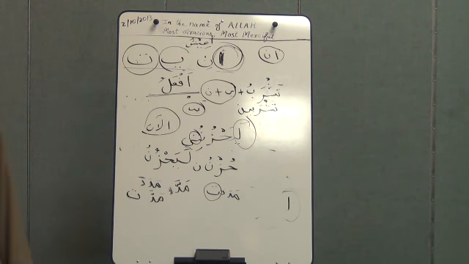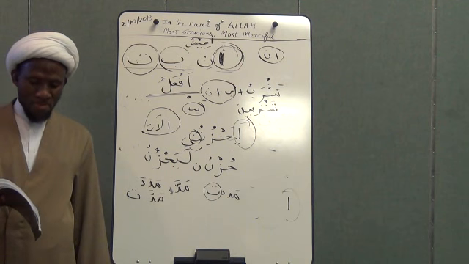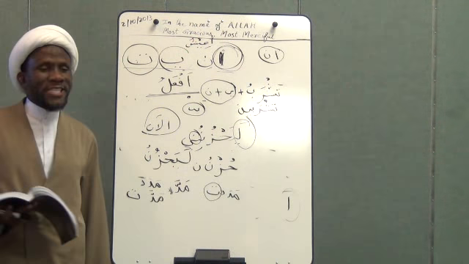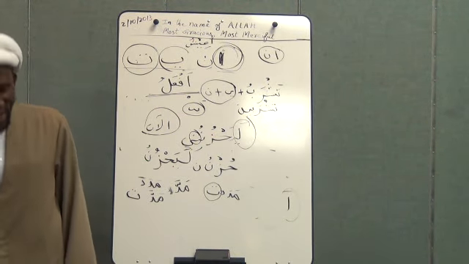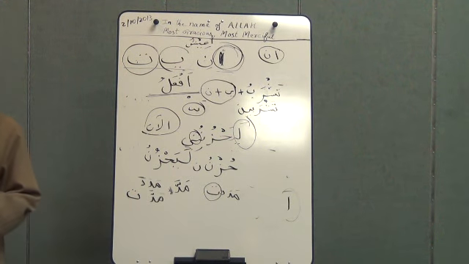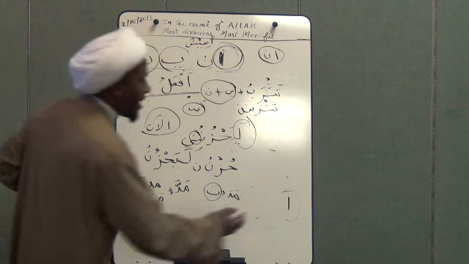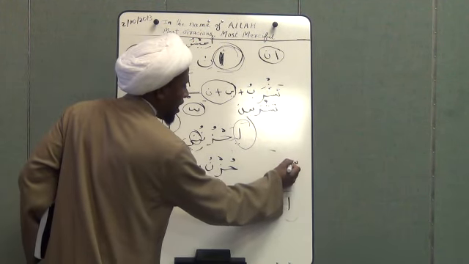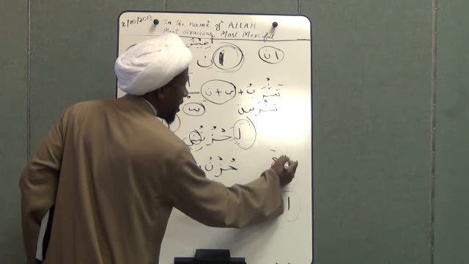Yes. Sufaha. What is the singular of sufaha? The singular is Safih. It's like you say Shafi'. The one who does Shafa'a, what do you say? Shafi'. Okay, so Shafi' is the person who does the Shafa'a.